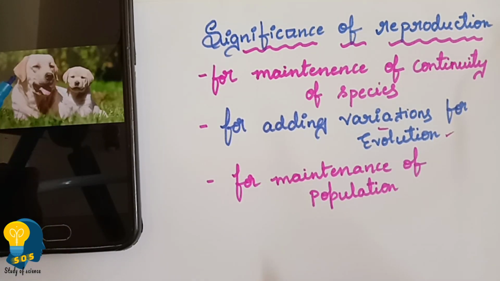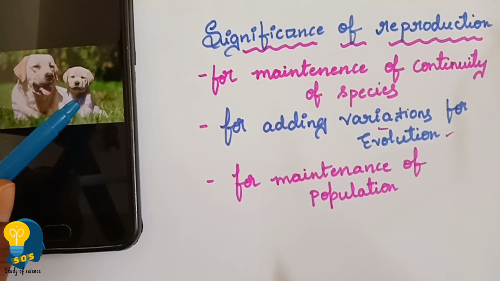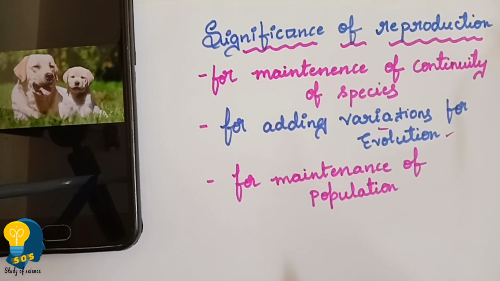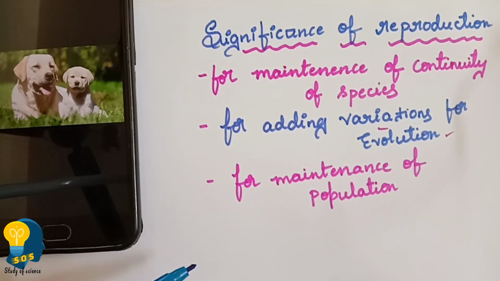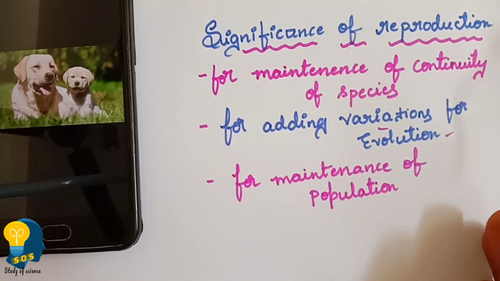Even in the dog, see, the dog gives birth to a puppy. The puppy is almost looking like the mother, not completely the same. It has some characteristics which are similar to the mother, right? It is because the dog has created a copy while reproducing the puppy. Okay, so that is what we are going to study now. We are going to study how organisms create copies of themselves.